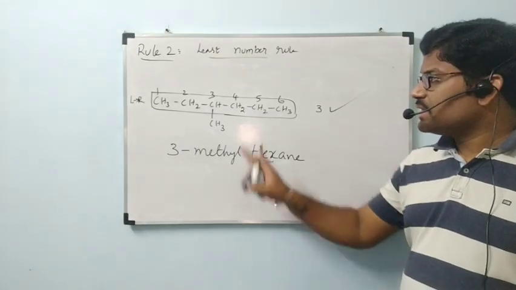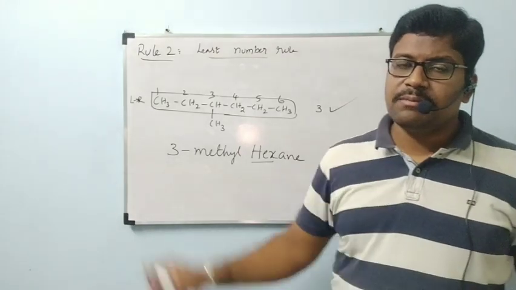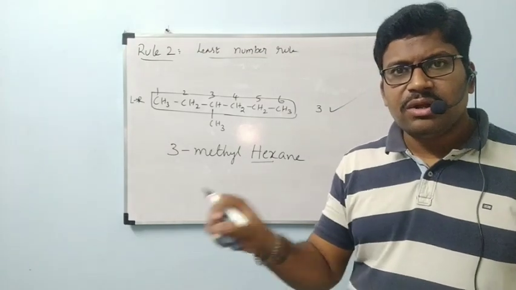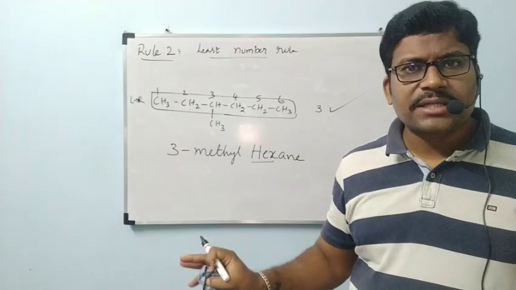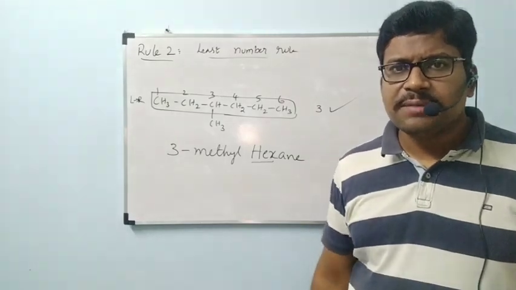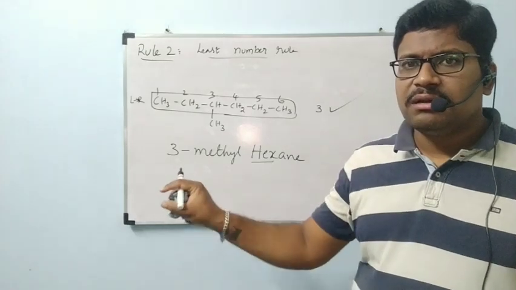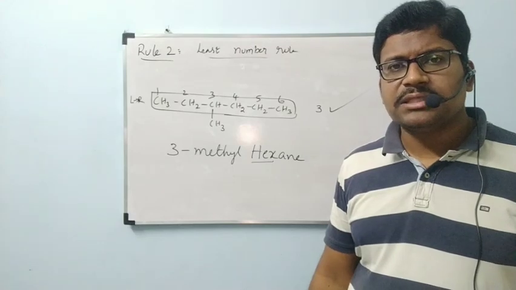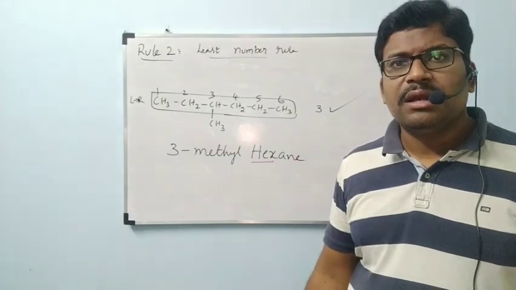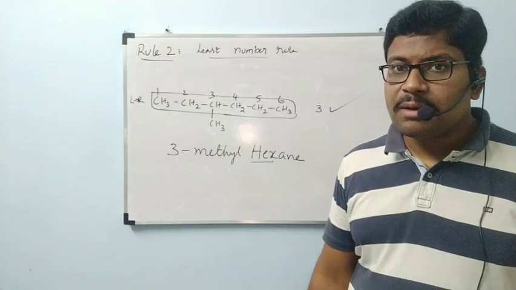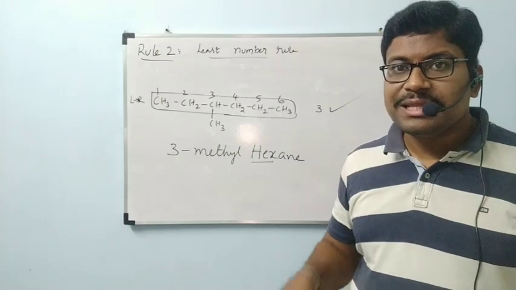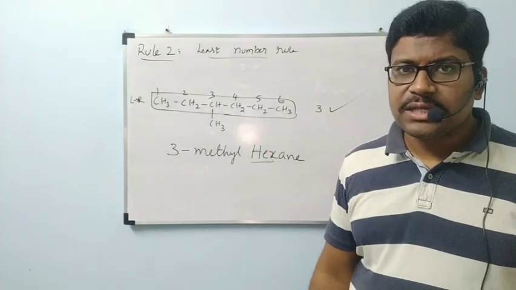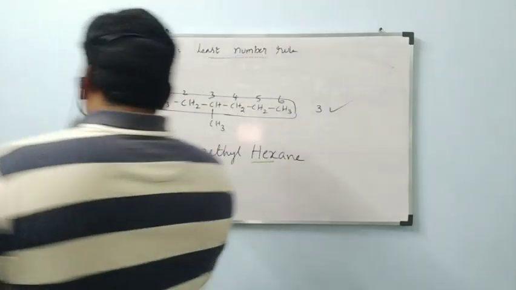3-methyl hexane. This type of problem we didn't get in straight chain compounds. We have given alkanes, alkenes, alkynes. Those are all straight chain. No branch chains are present. If you have no branch chain, this much problem will not be there for us. Simply we will select the total compound. In that, how many carbons do we have? 7 carbons means hept. If all are single bonds, ane, heptane. Like that we will end with the name. When we have side chains, in this way we have to give the name. Okay, shall I go to the next example? See that next example now.